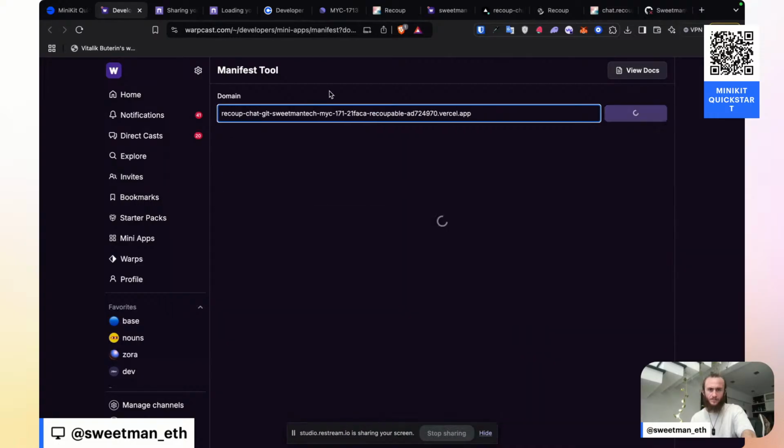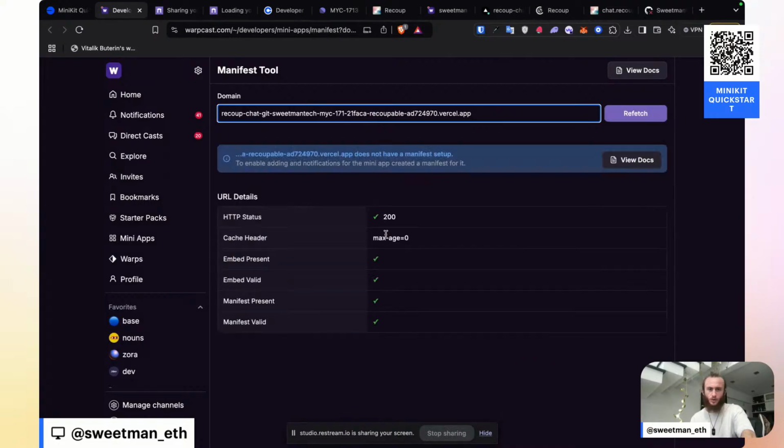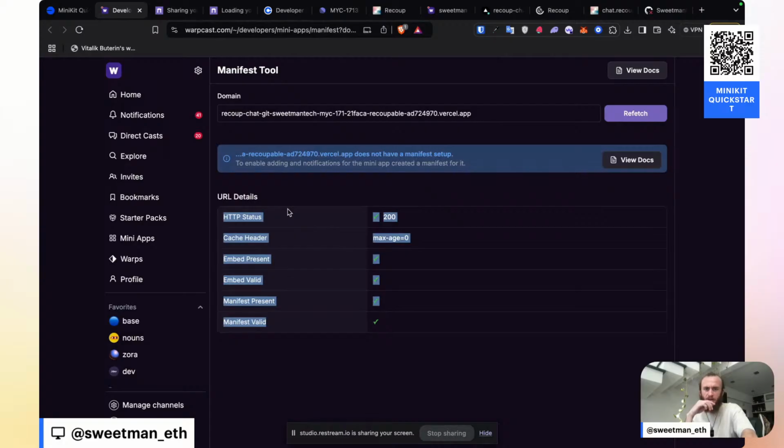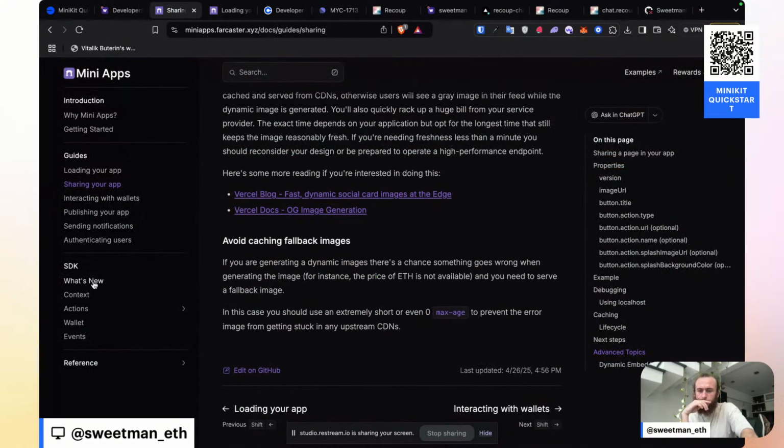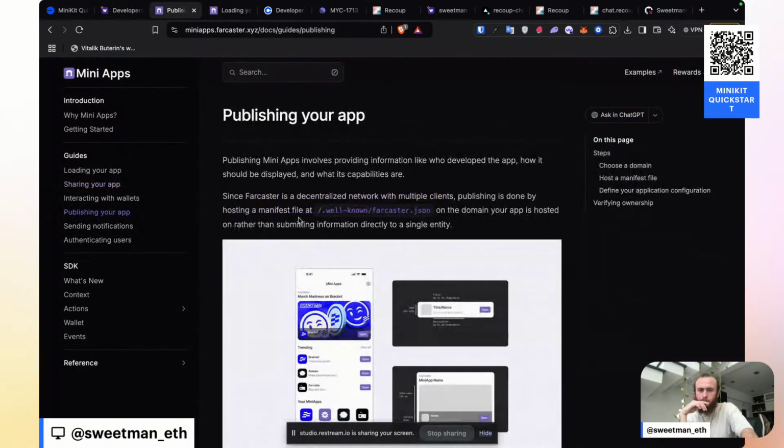We put in our app. So we have checks across the board, but it still says to enable adding in notifications for the mini app, create a manifest for it. I thought we had already created a manifest. Well-known Farcaster.json, which should already exist on the domain.